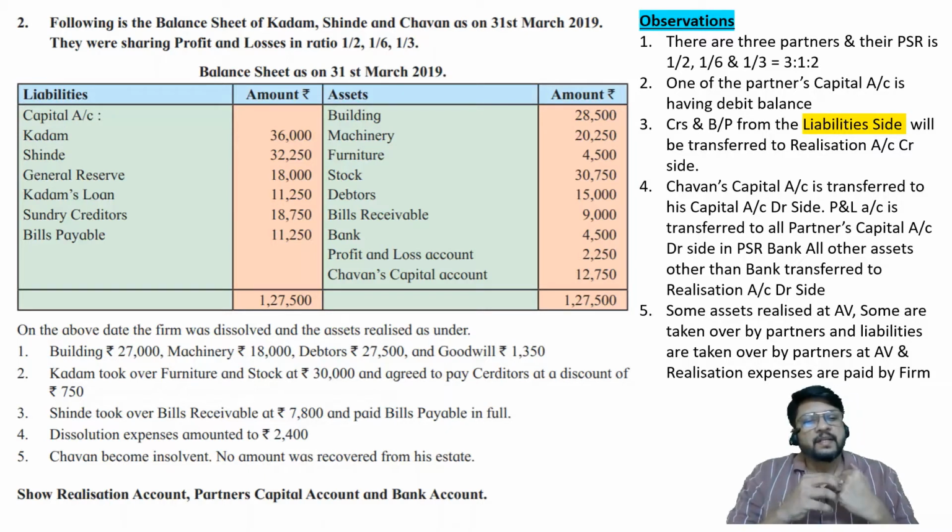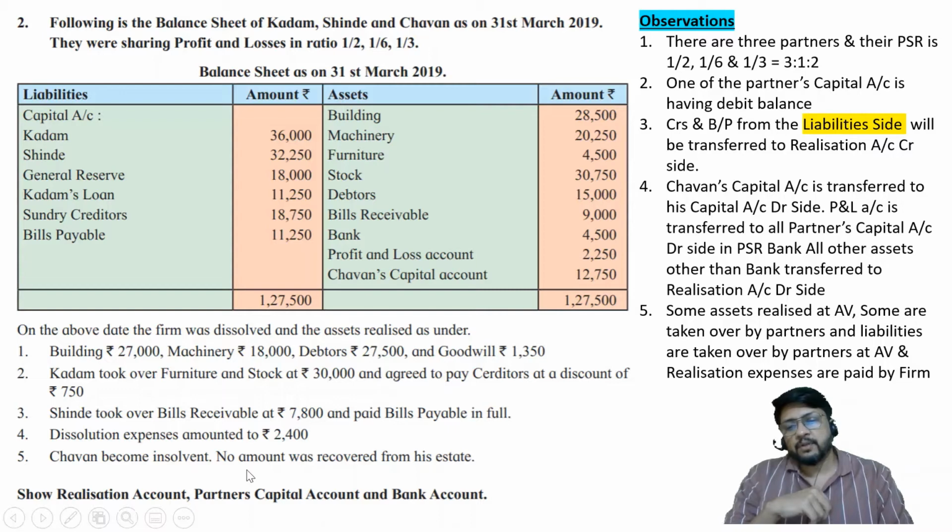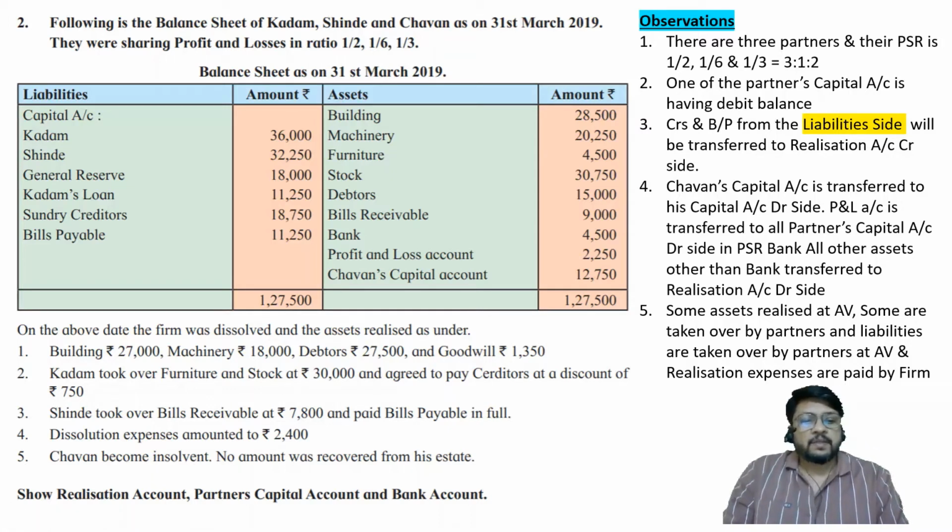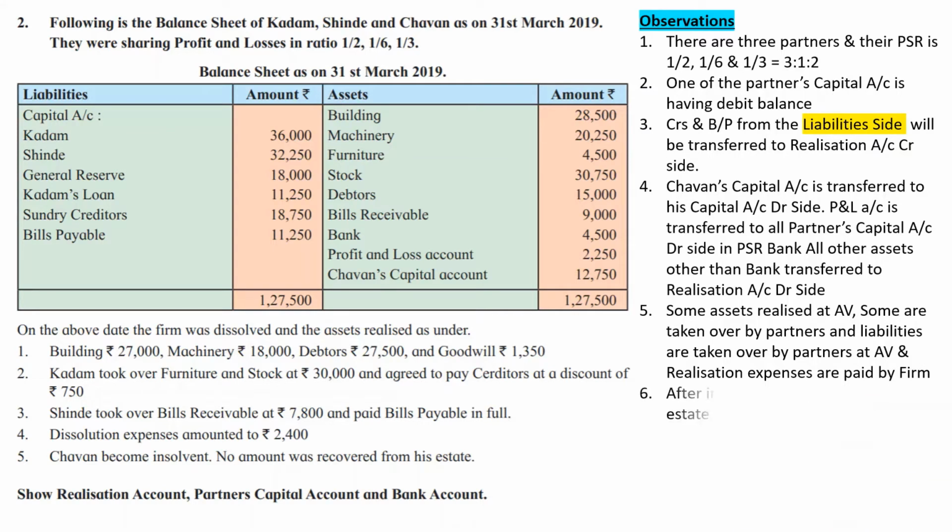Some assets are realized at agreed value, some are taken over by the partners, and liabilities are taken over by the partners at agreed value. And realization expenses are paid by the firm, because that is adjustment number 4, which tells you that dissolution expenses amounted to rupees 2,400. Who is paying is not mentioned, which means it must be paid by the partnership firm. Next, after insolvency of Chauhan, his private estate realized nothing. That will have to be kept in mind for solving the problem.